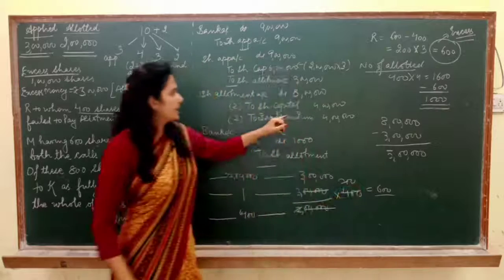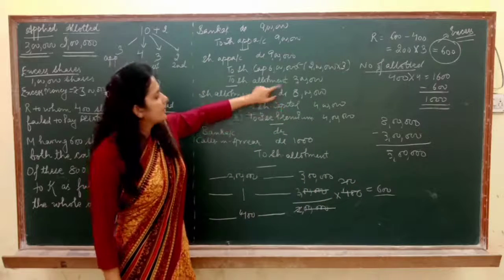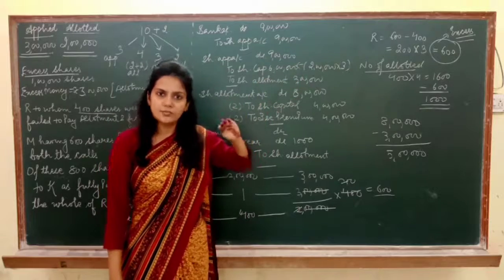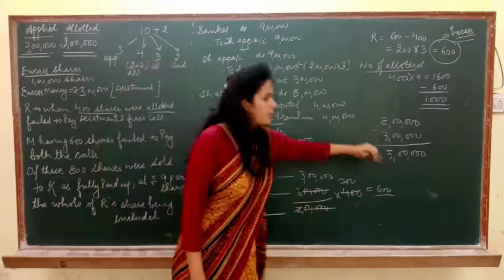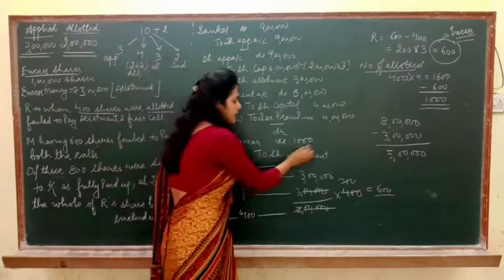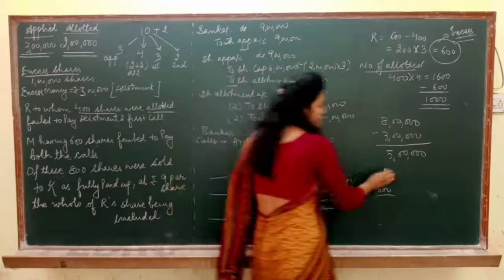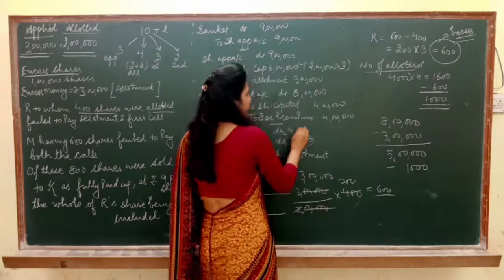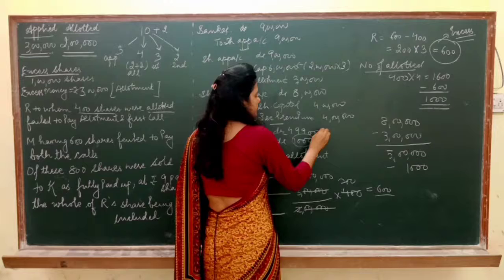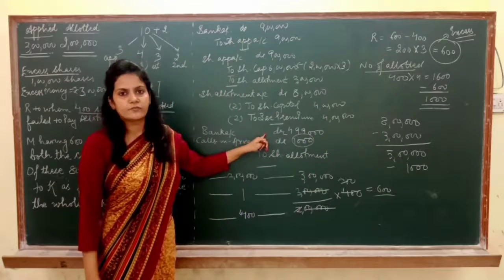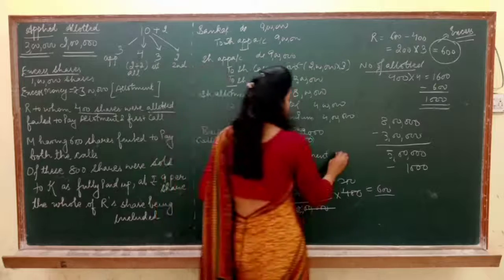Got it? 8 lakh was the total due on allotment. 3 lakh rupees of people's excess money we have already adjusted on allotment. It means now the actual allotment is of rupees 5 lakh. Out of this 5 lakh, there is arrear of rupees 1000. It means 4,99,000 is the actual money which we have received on allotment.